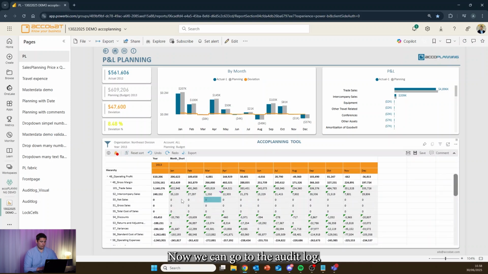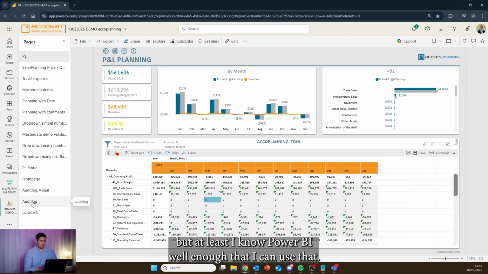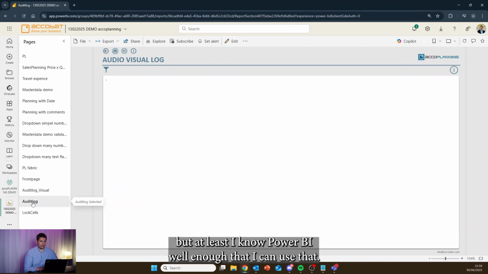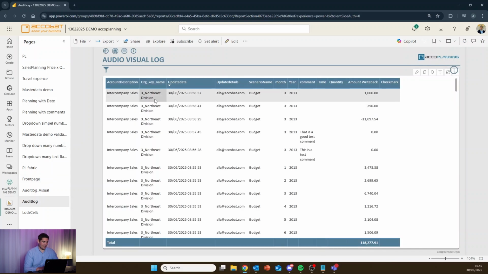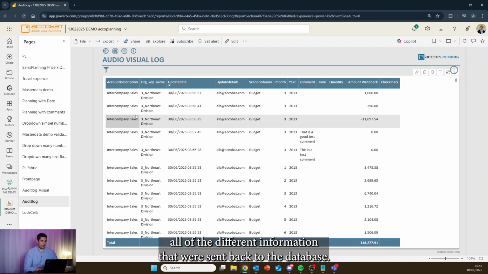Now we can go to the audit log, which will then also give us an idea of how this looks and feels in the database. From my point of view, I'm not too technical in the database world, but at least I know Power BI well enough that I can use that. So when we're here, you can see all of the different information that we've sent back to the database.